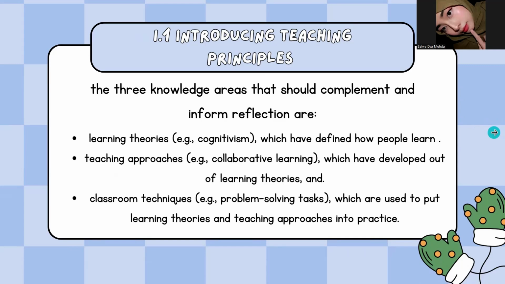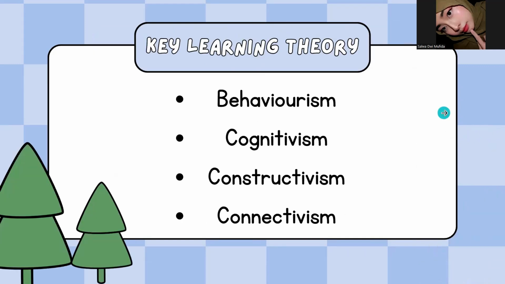Okay, next is key learning theory. Okay, this slide presents four main learning theories that are fundamental to education. Okay, the first is behaviorism, a theory that focuses on observable behavioral change, emphasizes stimulus and response in the learning process.